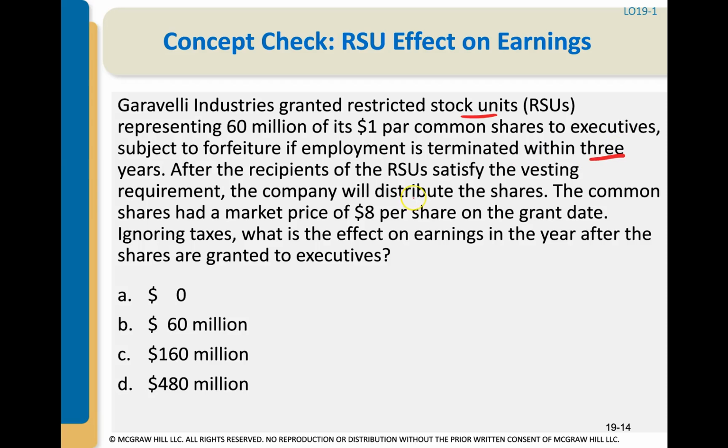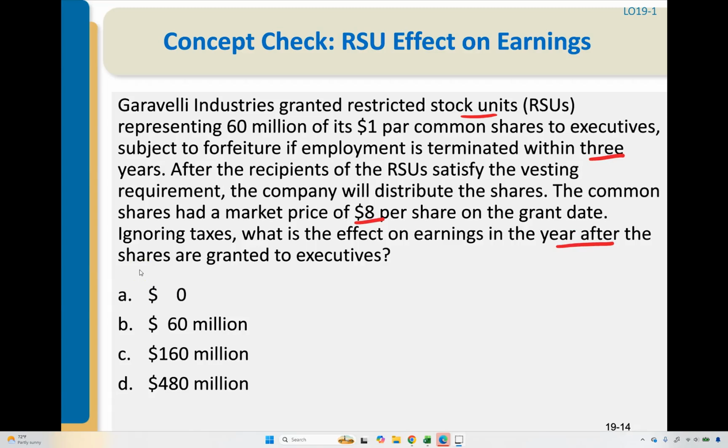After the recipients of the RSUs satisfy the vesting requirement, the company will distribute the shares. The common shares had a market price of $8 per share on the grant date. Ignoring taxes, what is the effect on earnings in the year after the shares are granted to executives?